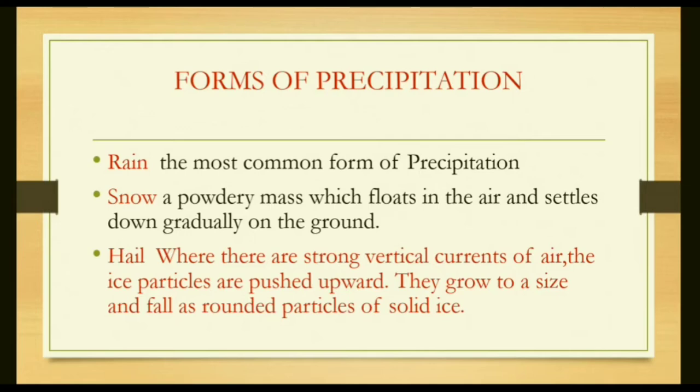The ice particles are pushed upward, and a layer of small water droplets settles over them, and this process repeats many times. So the small droplets become rounded ice balls, and these fall on the earth as solid ice, also known as hailstorm.